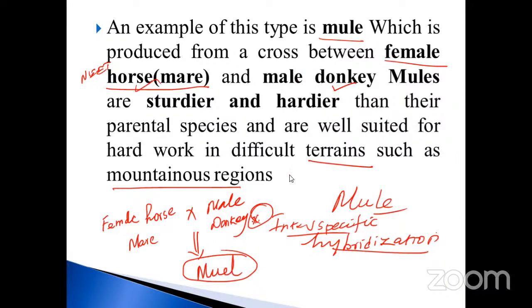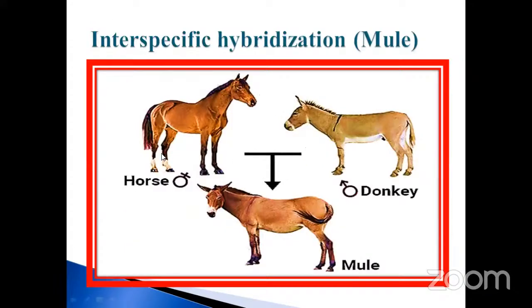So take an example. See here: the horse, otherwise called the mare. This is the donkey. When you put the symbol like this, this is considered male, and this is called female.